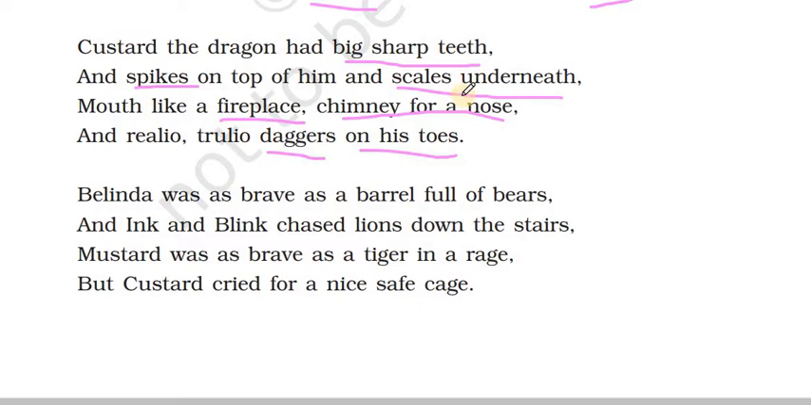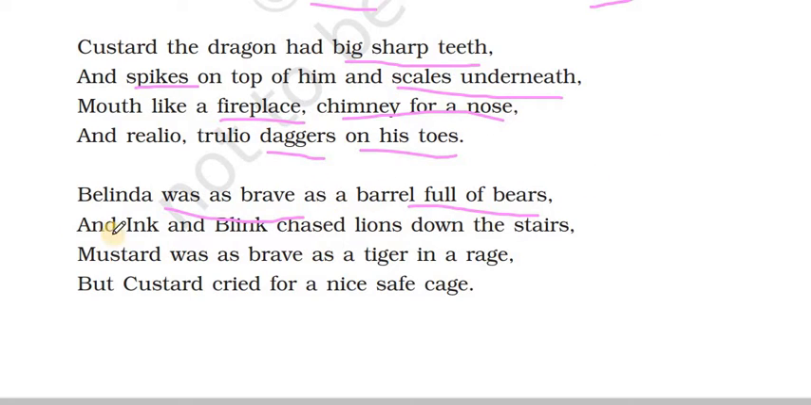Scales underneath, it's very rough. Mouth like a fireplace, and chimney for a nose. And really truly daggers on his toes. So he has weapons all over his body, but still he is scared. Belinda was as brave as a barrel full of bears. So she was a very brave girl, as brave as a barrel full of bears.